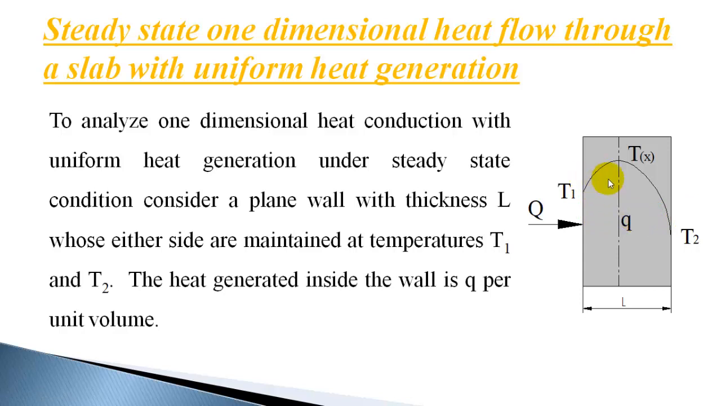Now in the case of steady state one-dimensional heat transfer without heat generation and with constant thermal conductivity, the temperature variation was linear within the material. But now we will get a different variation, and generally we will get a parabolic variation for a material with heat generation.